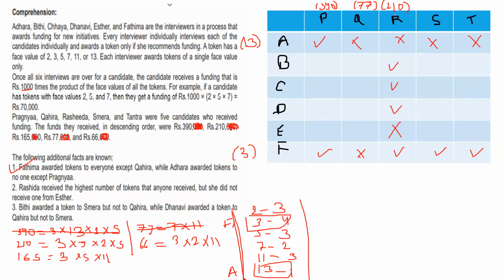Rashida did not receive the coin from what she received and what did not. She did not receive 2, 5, 3, 7 she received and 11 and 13 she did not. So this belongs to 13. So this will belong to 11. Super sorted. Done. This is for 11. Okay. Now.